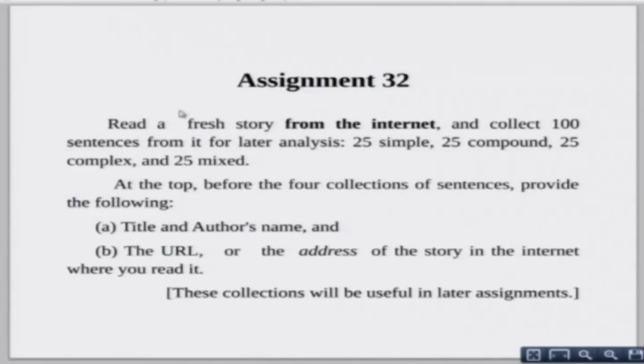In this assignment, which is yesterday's assignment, I asked you to read a fresh story, that means not the story which you summarized 10 days back, a fresh story from the internet, and collect 100 sentences from it for analyzing later. Okay. Right now, do not analyze, do not parse them, just select them and keep them in a folder. So, 25 simple sentences, 25 compound sentences, 25 complex, 25 mixed.